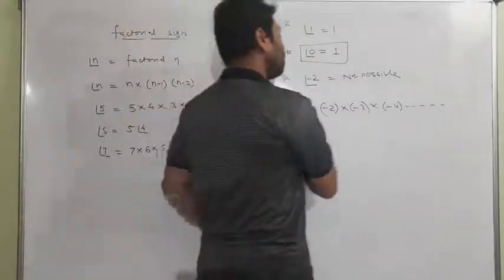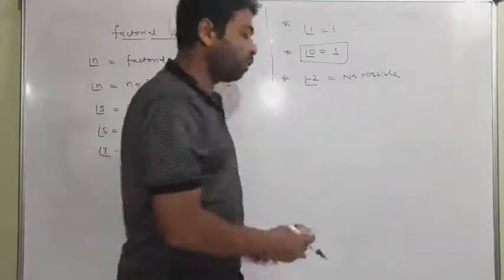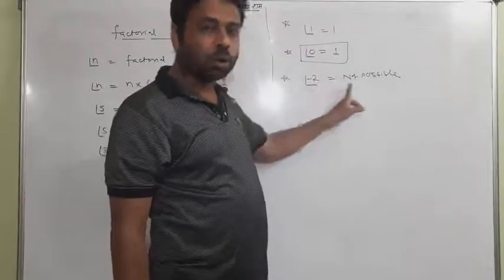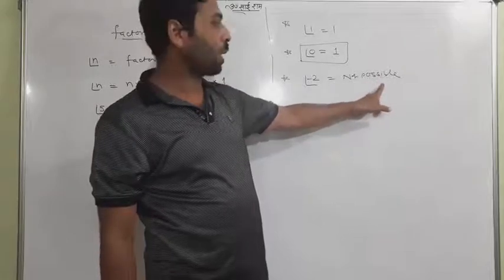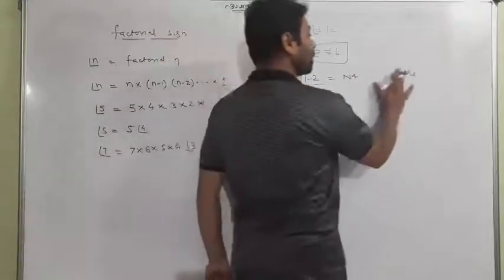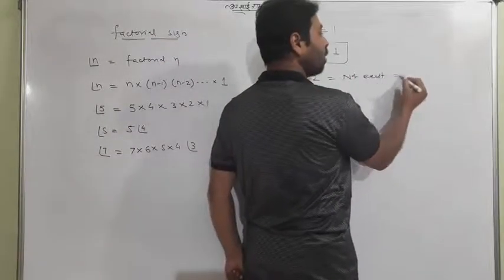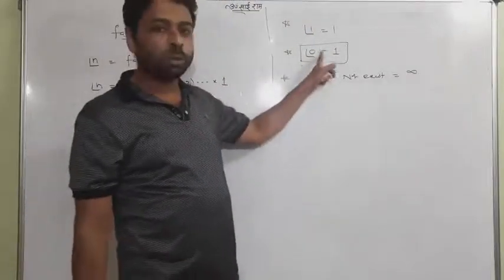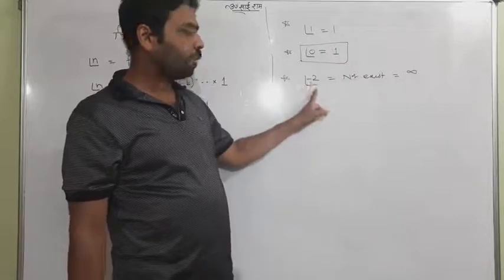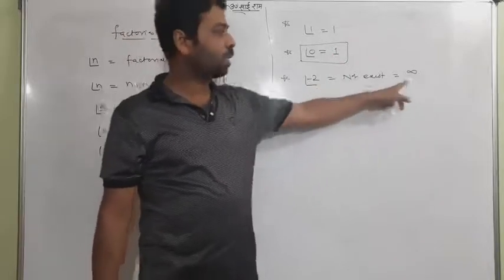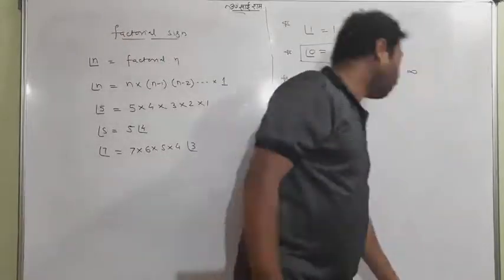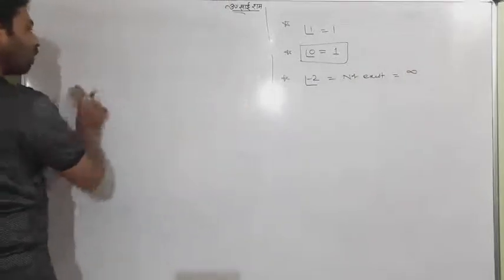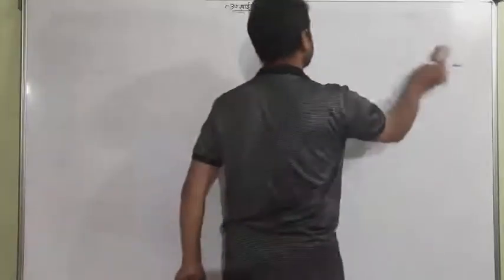So it is proved that the factorial of a negative number is infinite, or does not exist, not a possible number. Remember that factorial 0 equals 1, which is very important, and the factorial of a negative number is infinite. Please remember them, and based on what I have taught, we have a few problems which I want to discuss with you here.